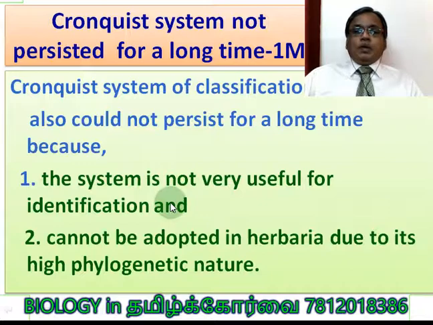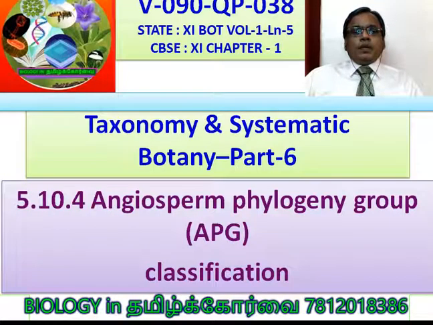So even if you go to another extreme, phylogeny alone taken into account for classification is also very difficult to follow. So these are the 2 reasons for which the Cronquist system of classification could not be followed by the various countries of the world. The second one we are going to discuss is